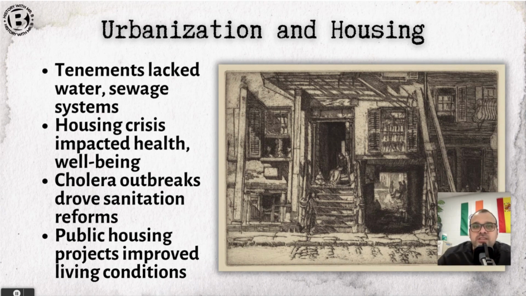Significant changes were needed in public health policies, such as the development of modern sewage systems and sewage treatment plants. Some cities begin to experiment with public housing, which we still see today, providing affordable sanitary housing options for the working class. And again, the creation of public parks, public housing, public baths, and public health clinics aimed at improving the living conditions in industrial cities.